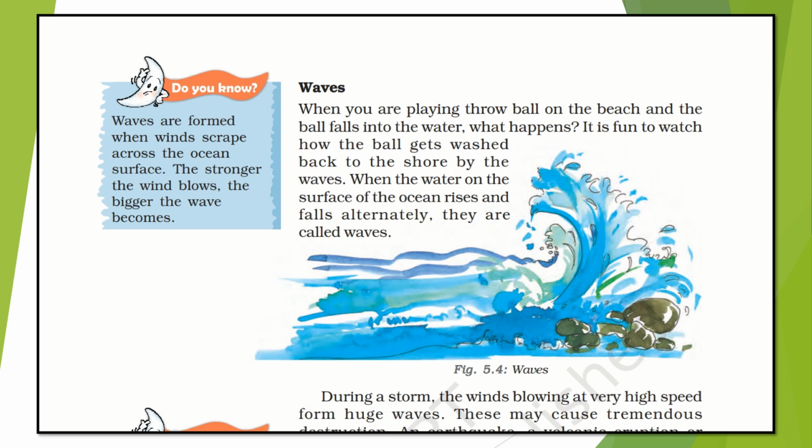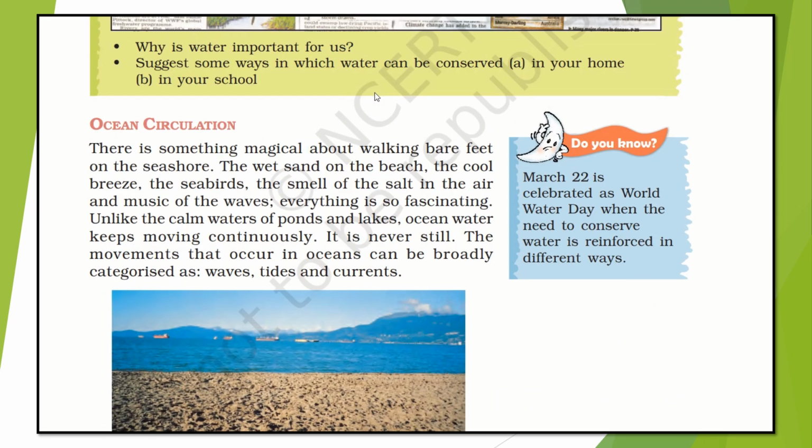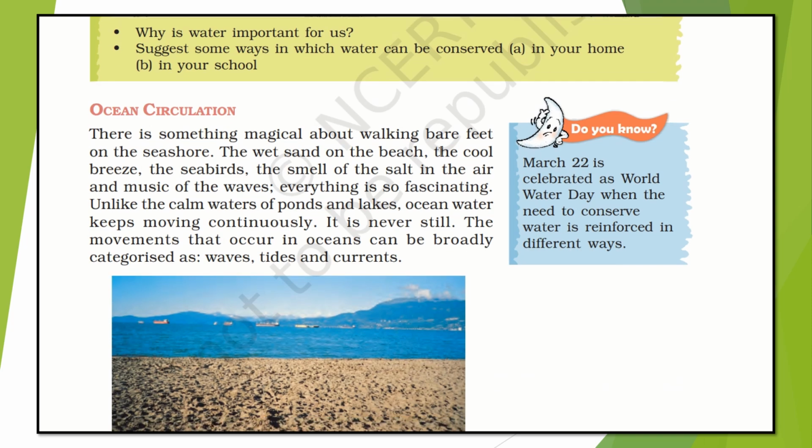So this is part 2 for chapter number 5, which is about water, for class 7 subject geography. Here we already understood the distribution of this one. The ocean's movements can be broadly categorized into three types: waves, tides and currents. So let's see one by one.